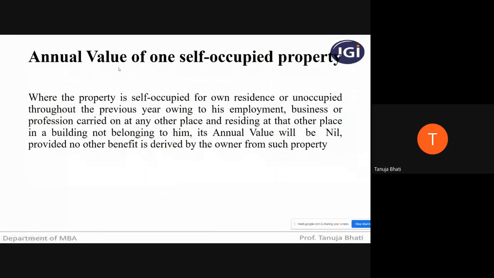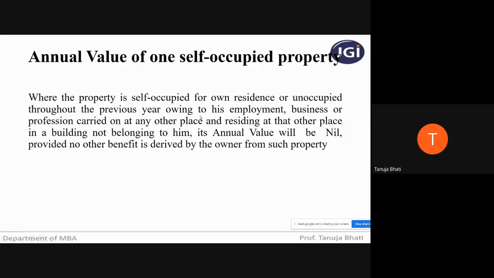So let us see what is going to be the annual value in case of different scenarios and different kinds of property. Where the property is self-occupied for own residence or unoccupied throughout the previous year owing to his employment, business or profession carried on at any other place and residing at any other place in a building not belonging to him, its annual value will be nil, provided no other benefit is derived by the owner from such property.